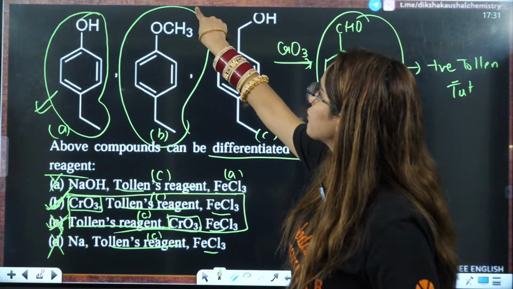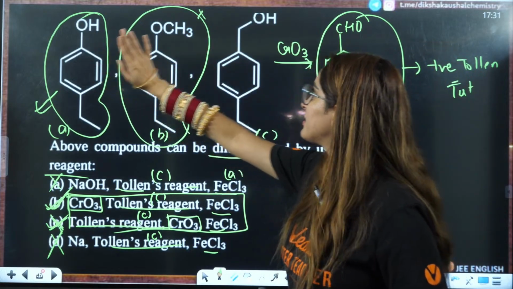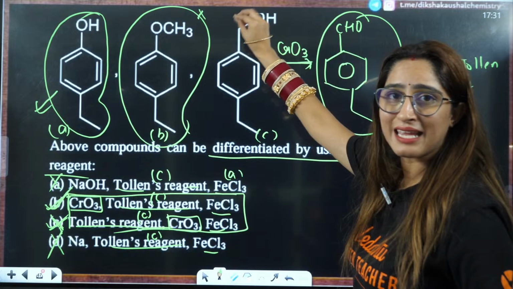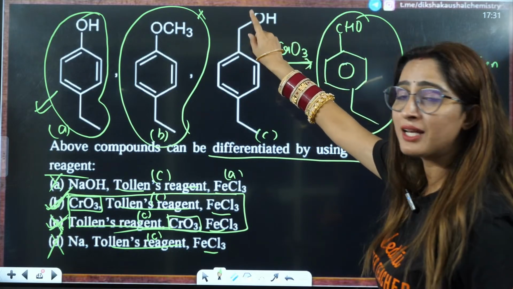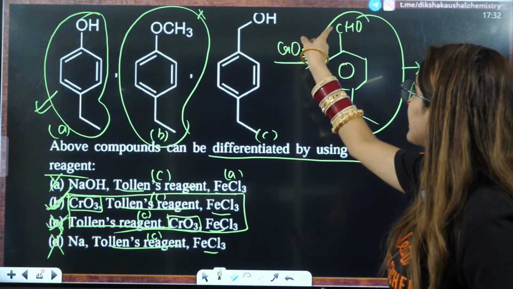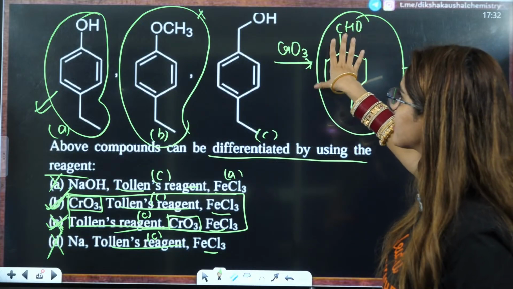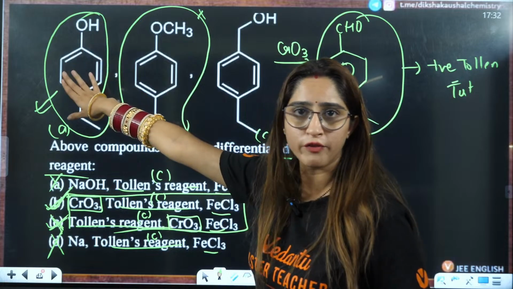It is not going to do anything here, and it is not going to do anything there. It is going to convert the secondary alcohol group to a primary alcohol group to CHO, right? Then this is going to give you Tollens. This will not give you Tollens, and this will not give you Tollens.